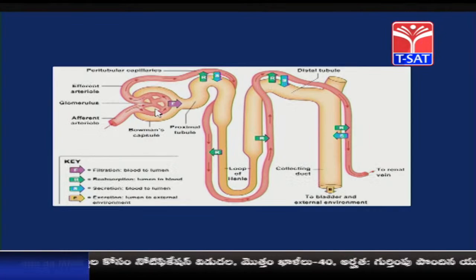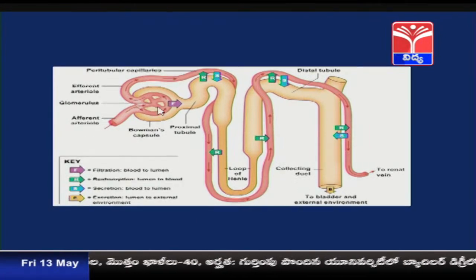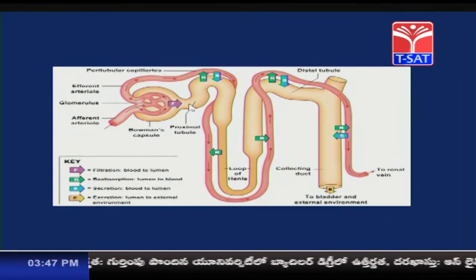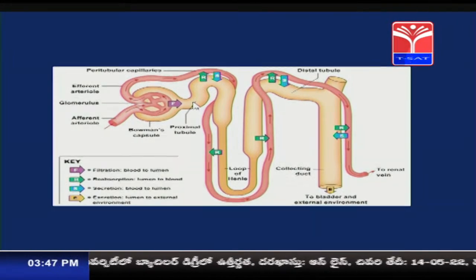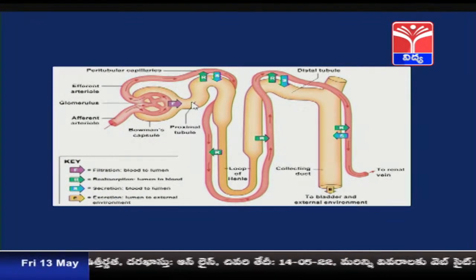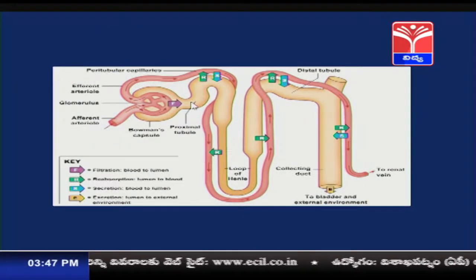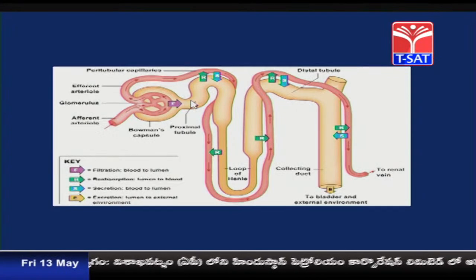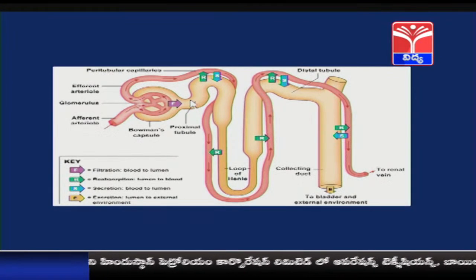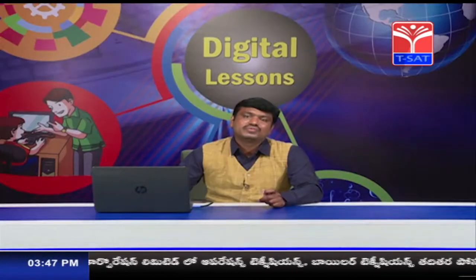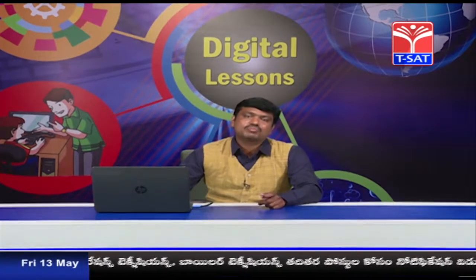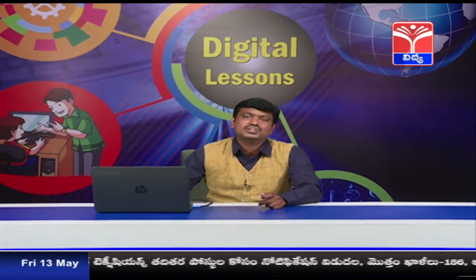If you calculate in this way, around 180 liters of primary urine is produced for about 24 hours, that is per one day. So, 180 liters of primary urine is produced per day, but we do not urinate 180 liters of urine per day. Generally, we urinate around 1.5 to 2 liters of urine per day.